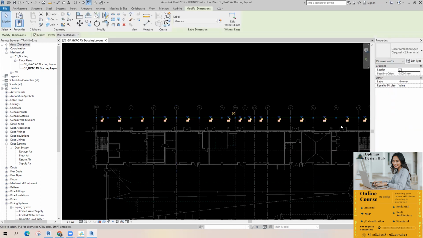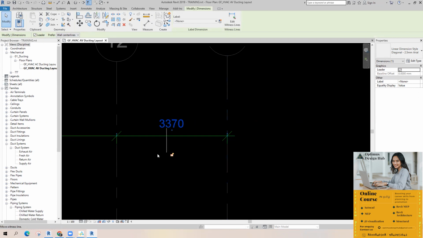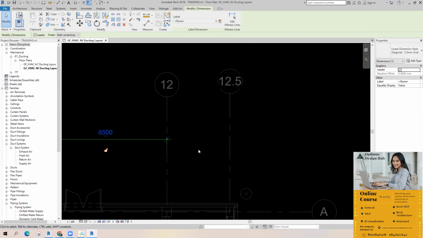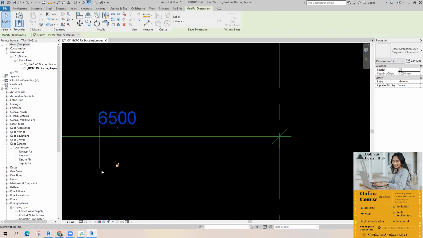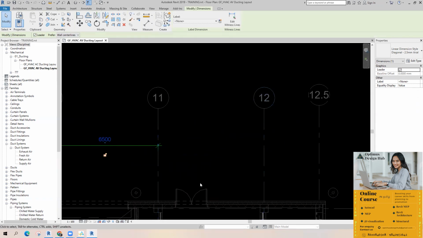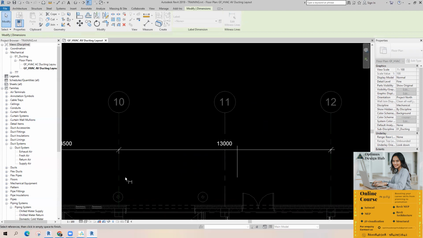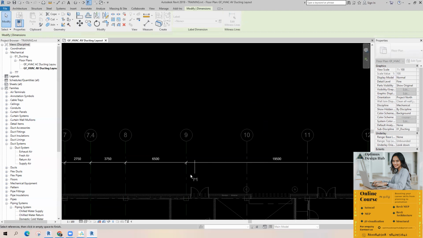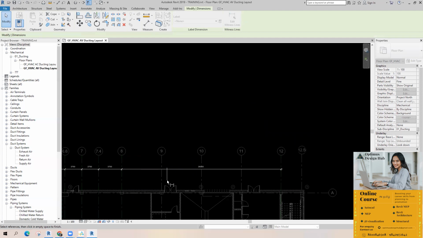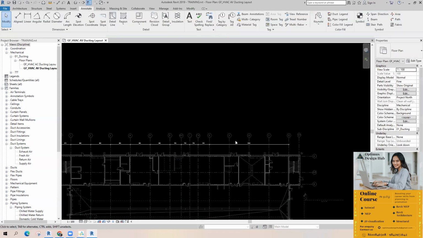Okay, now if you don't want this dimension, and we exclude it, like if you want to change, just pick this point and keep it here. Okay, if you want to add, like this. If you want to remove, pick this. Fine, it will remove the dimension. Okay.